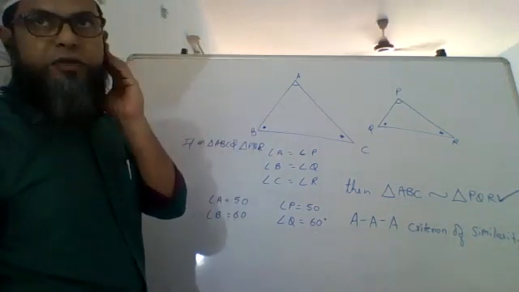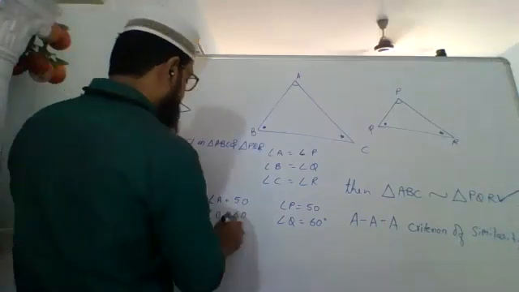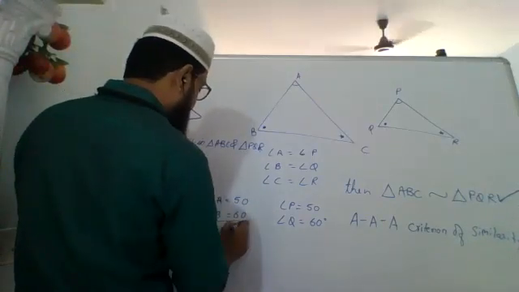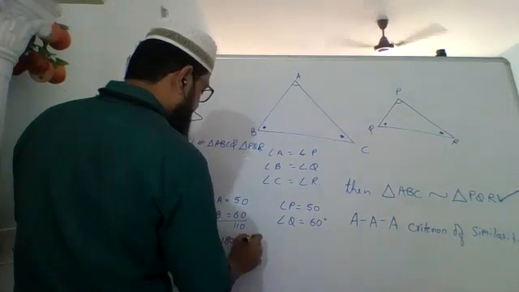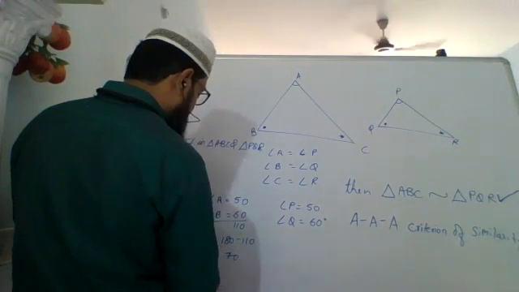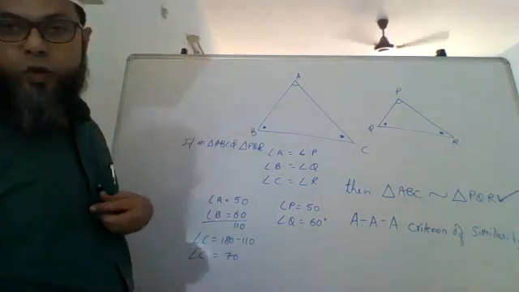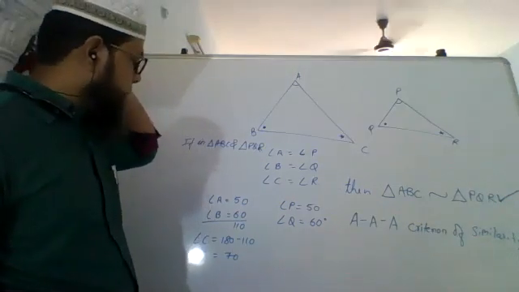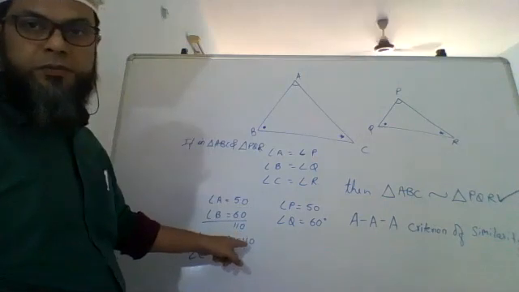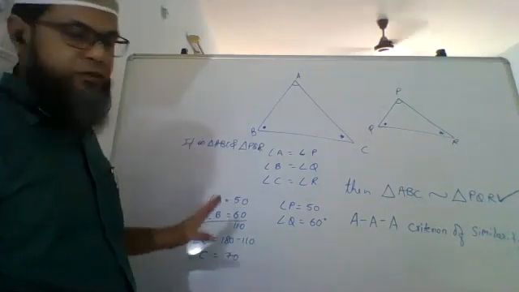By definition, angle C has to be 180 minus this. Iska total is going to be 110. So angle C will be 180 minus 110, which will be 70. Isn't it? और कुछ हो ही नहीं सकता है, because the total has to be 180. अगर A 50 है, B 60 है, तो दोनों का total हो गया 110. The third one has to be 180 minus 110, that is 70.